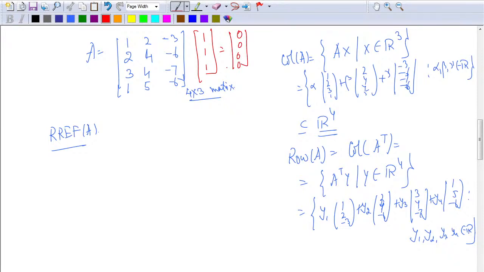Alright, so the rank of this matrix, rank of A is 2, fine. And in this example you can see that the RREF should look like this.